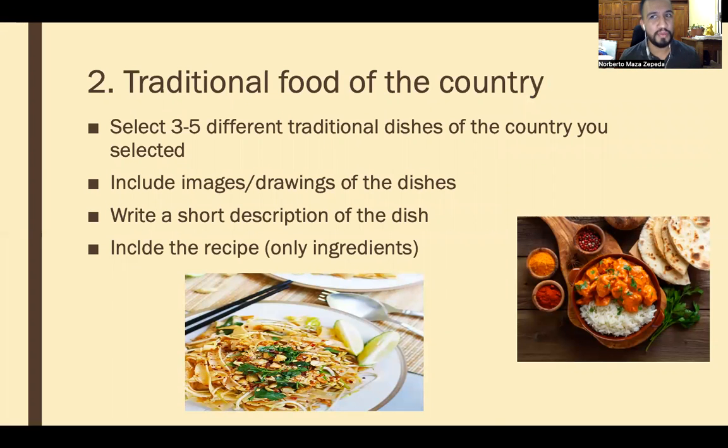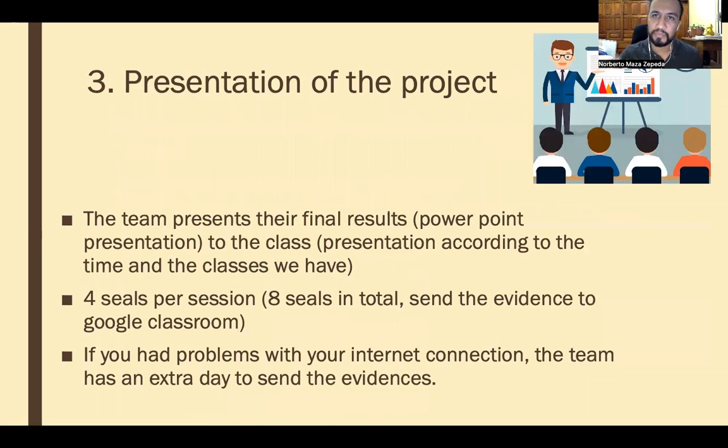In number 2, well, we want to know about the food. You know that the food is very important in a specific country, no? So we are going to select from 3 to 5 different traditional dishes, and you have to include images. You have to write a short description, similar to the descriptions in restaurants, of the dish, and you are going to include the recipe. In this case, only ingredients. We are going to work with the vocabulary of ingredients.